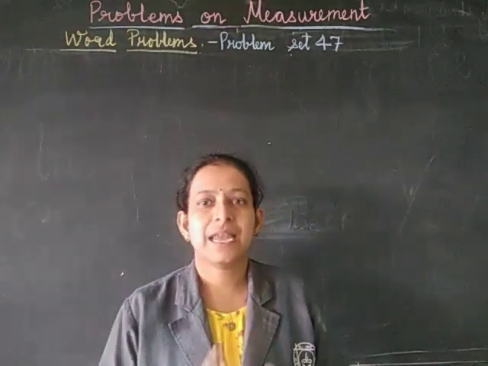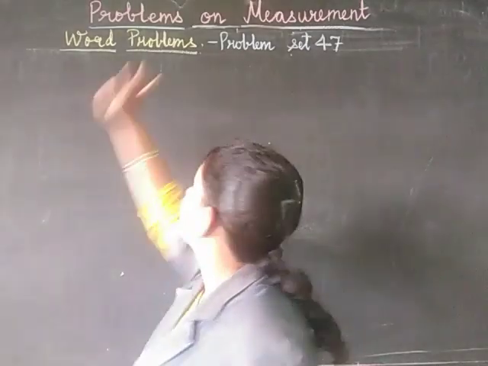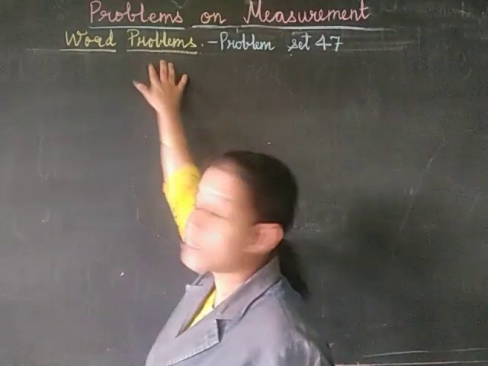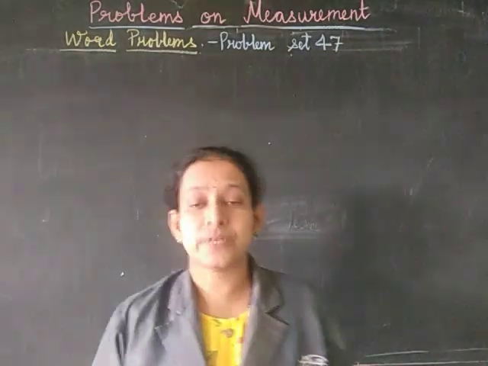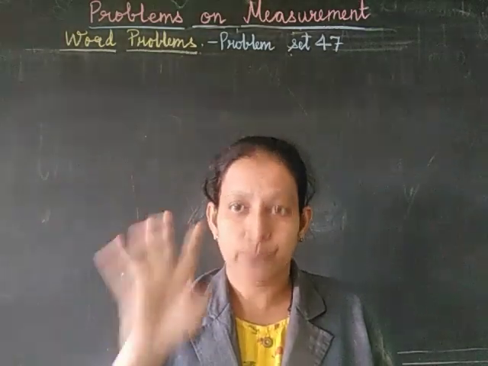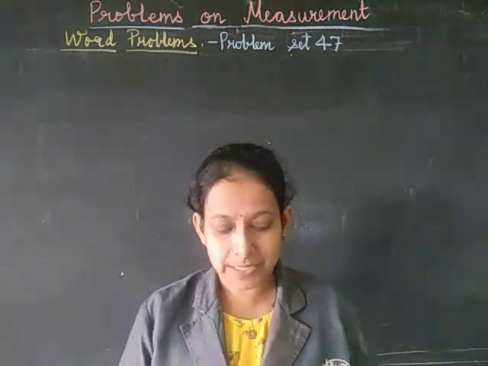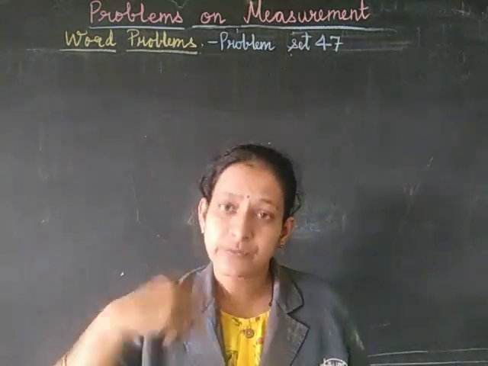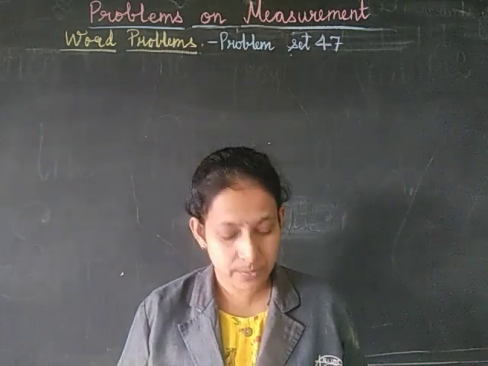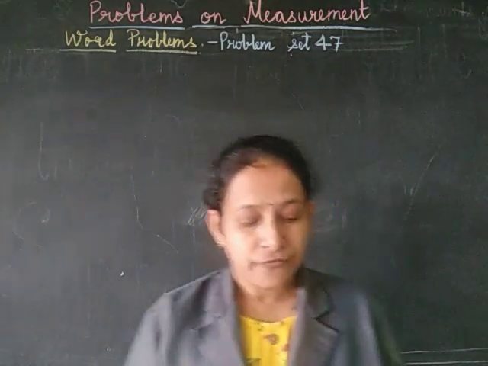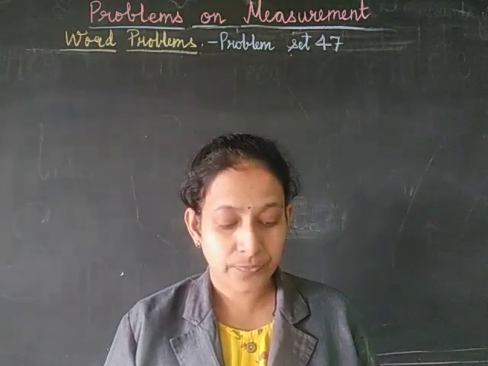Dear students, last time on problems on measurement, we had started solving word problems, that is problem set number 47. In that we have solved the first 4 problems. Let's continue with the 5th problem now. First I will read, try to make you understand, and then we will start solving the problem. Now, the 5th question is, open your book on page number 66.